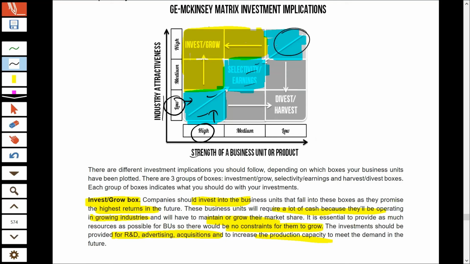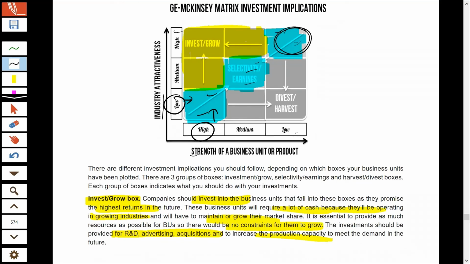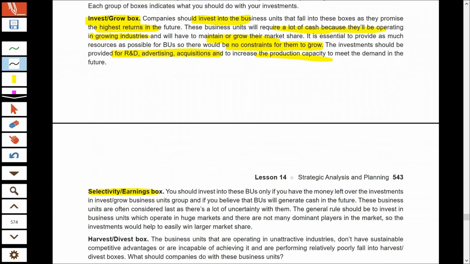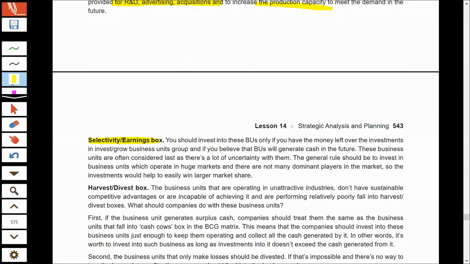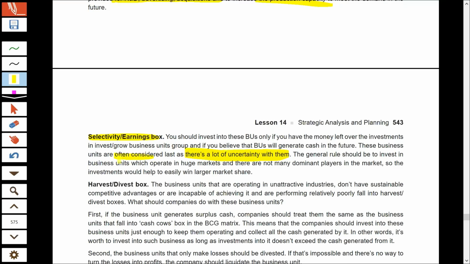If you look at this option, here you also see that industry attractiveness is high, but you are not performing well. So it is again uncertain as to what to do. So for these kinds of industries and products, you have to analyze and decide what is the best thing for you. So you have to select and decide whether you should invest or not. As I already told you, these are options wherein there is a huge amount of uncertainty.